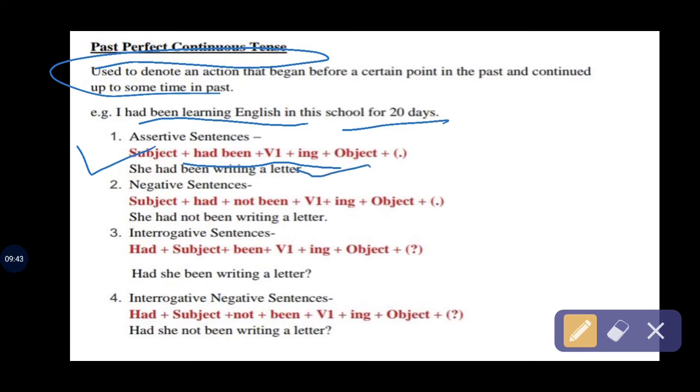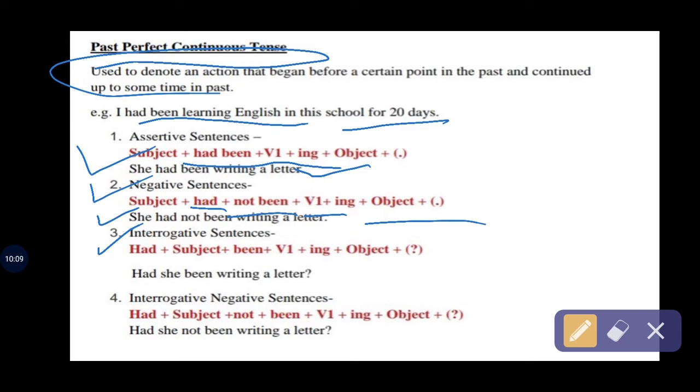Next is the negative sentence. For making a negative sentence, we have to use subject plus had plus not been plus verb's first form plus ing plus object. Like this: she had not been writing a letter. Okay. Next is the interrogative sentence.